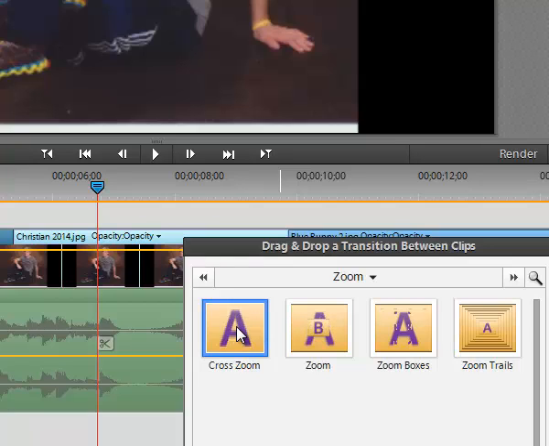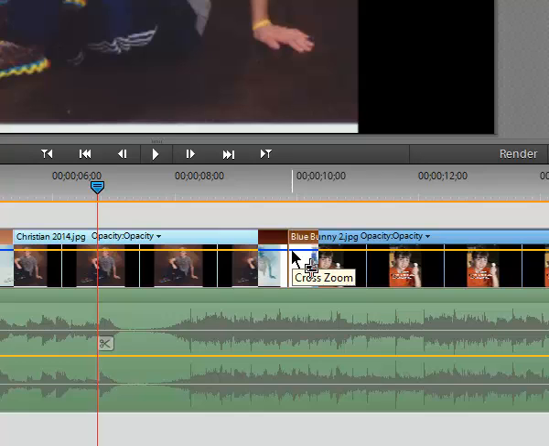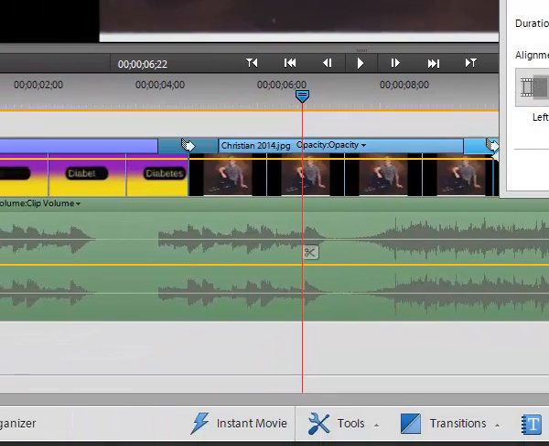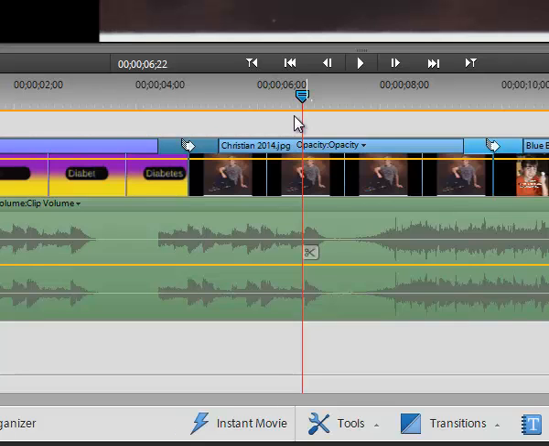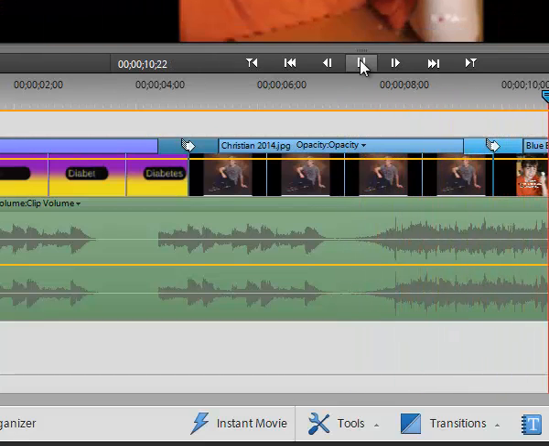I'm going to use this zoom, drag it out there, drop it between the two pictures, and say done. Now I'm going to press play and let you see what that zoom looks like. And that's how you add transitions.